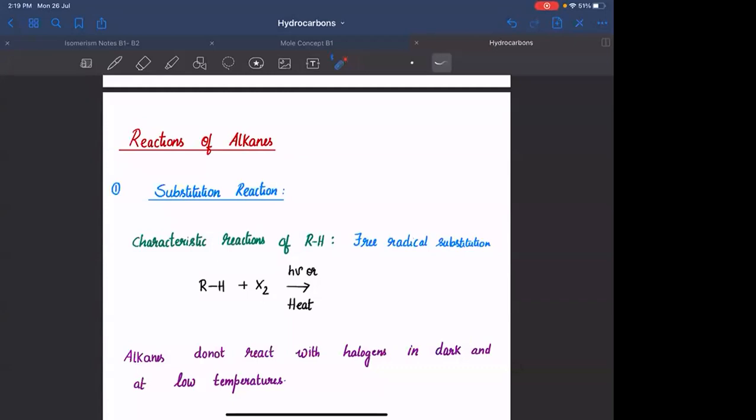Question आपको समझ में नहीं आया होगा, फिर से repeat कर रहा हूँ. If I am having a free radical intermediate, which is sp2 hybridized, it is trigonal planar. If it is a planar molecule, you have equal probability of attack from the top as well as from the bottom.